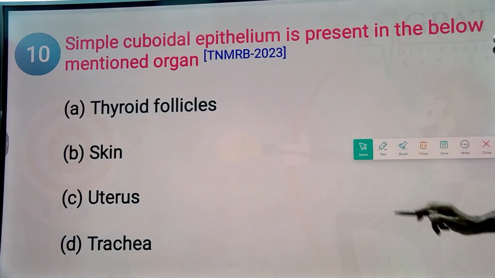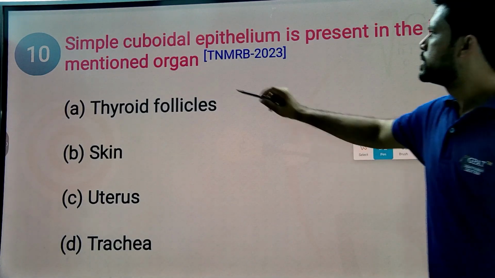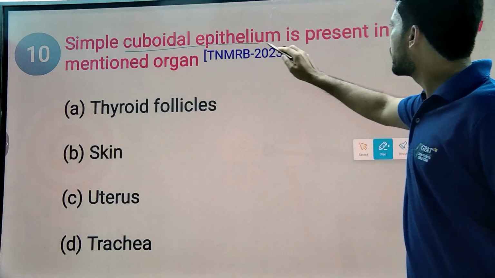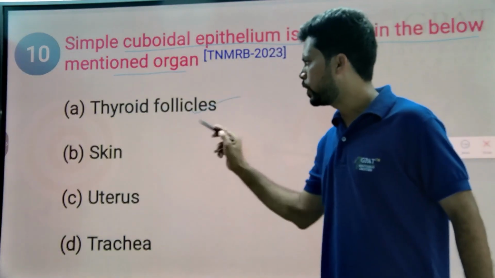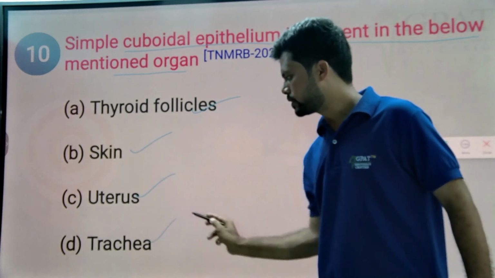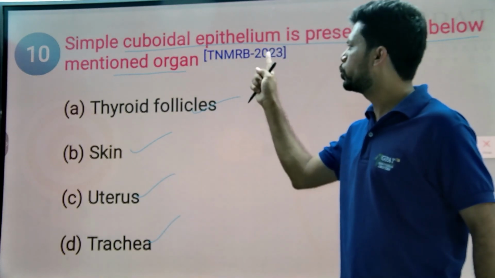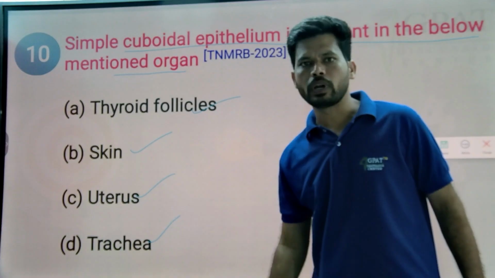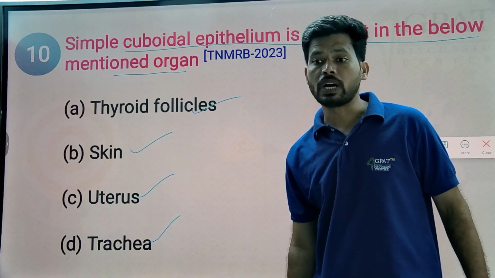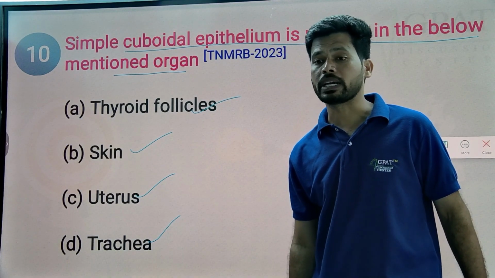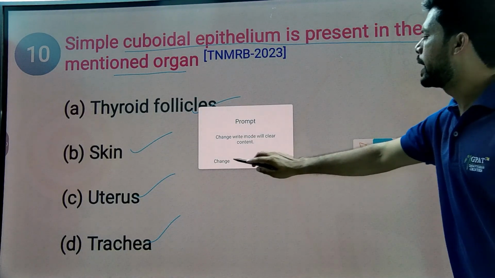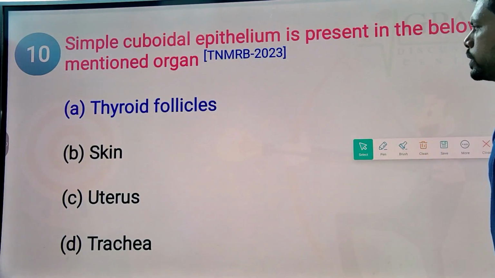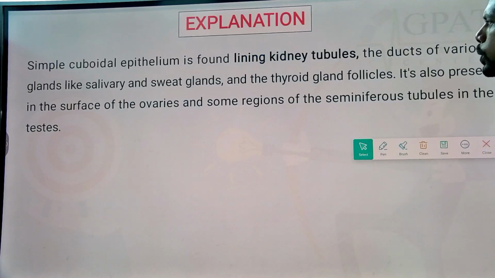Next question. So regarding the next question, simple cuboidal epithelium is present in the below mentioned organs like thyroid follicles, skin, uterus as well as trachea. So generally simple cuboidal epithelium is present in the thyroid follicles and also most of the other glands. Most of the other glands generally contain the simple cuboidal epithelium. So here the answer is thyroid follicles. So thyroid follicles contain simple cuboidal epithelium.